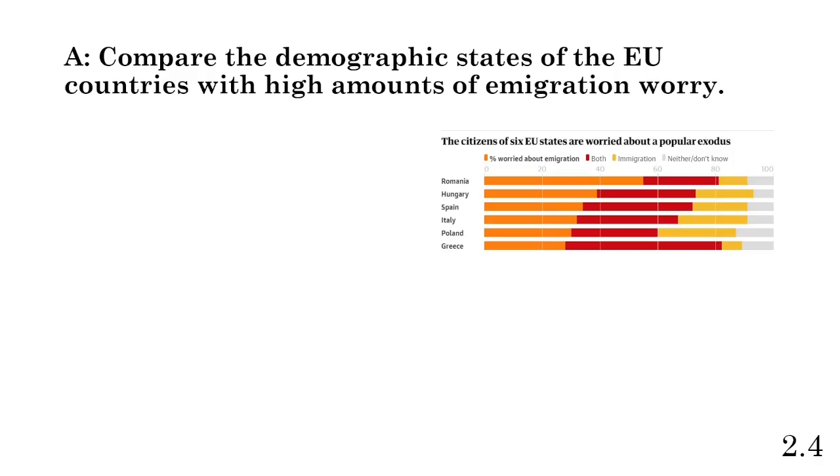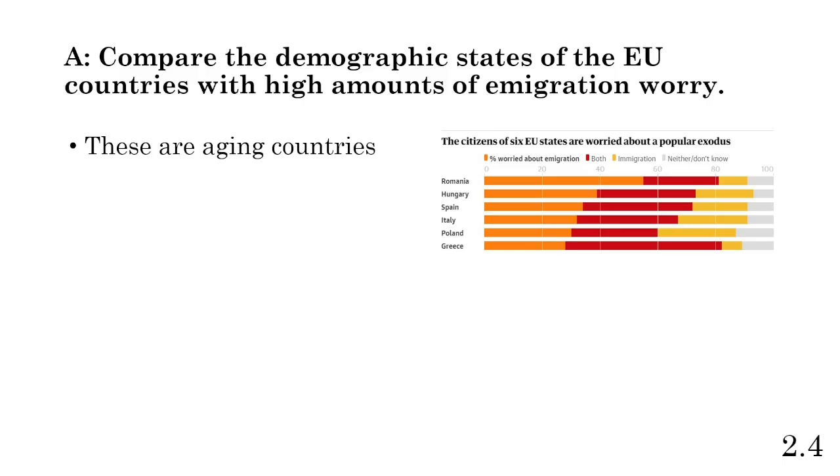So let's look at our prompts here. Part A: compare the demographic states of the EU countries with high amounts of emigration worry. What we're doing is comparing similarities between these countries. Now we're talking about Unit 2 of AP Human Geography, so we're probably going to be talking about birth rates or population growth, maybe if they're an aging population and so on. So you could say that these are aging countries. For the most part, these are all aging countries.